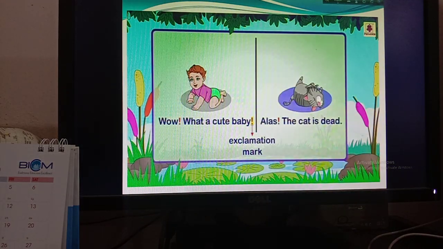So wow is an expression of surprise. Okay, that's why there is an exclamation mark. Then if I say what a cute baby, so there is also an expression of joy. That's why there is an exclamation mark.